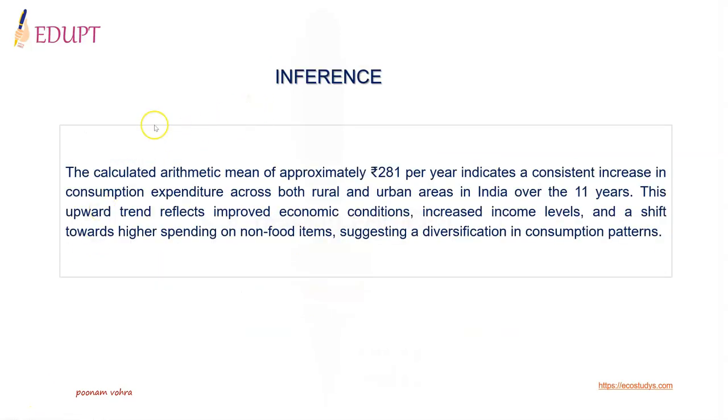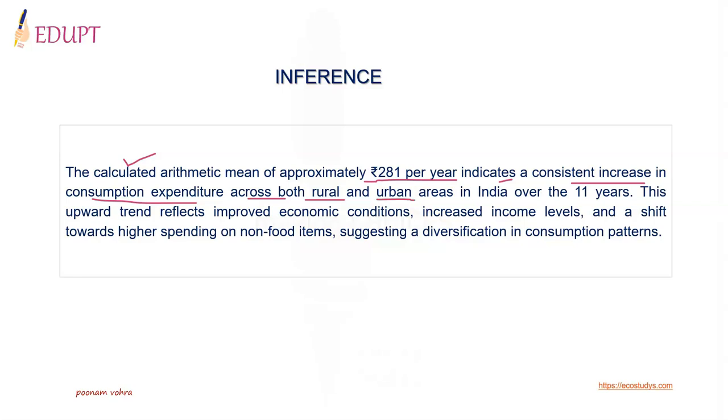Now it is easy to provide inference. The calculated arithmetic mean of approximately rupees 281 per year indicates a consistent increase in the consumption expenditure across both rural and urban areas in India over the 11 years.